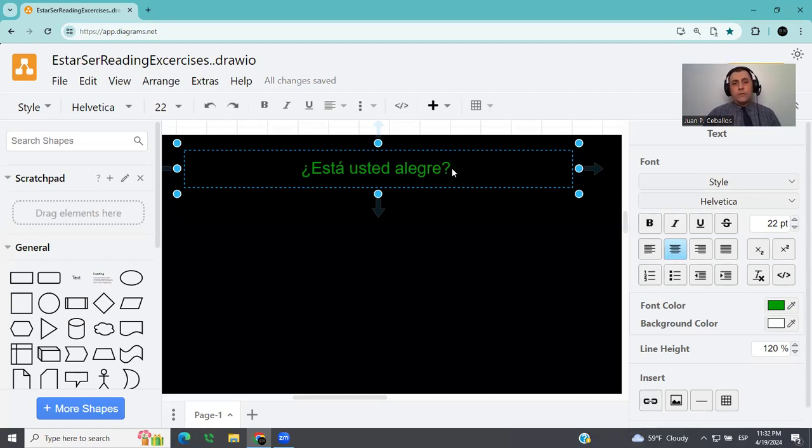So try to think, what is this? And why am I using the verb estar and hacer? I'm going to give you a short answer here. It will be, sí, yo estoy alegre. Very simple, ¿no?